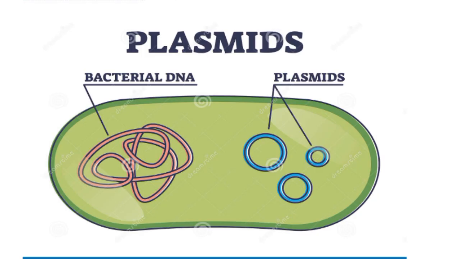Let us simplify it. As we know, chromosome contains DNA, and DNA contains the information about all the activities of bacteria. But plasmids do not. Plasmids have different genes. They do not contain those DNA or those genes that carry the activities of bacteria. That is why it's called extra chromosomal. And as we have discussed in our previous lectures about essential and non-essential components, plasmids are non-essential, meaning they are present in some bacteria, and bacteria can live without plasmids but cannot live without bacterial DNA.